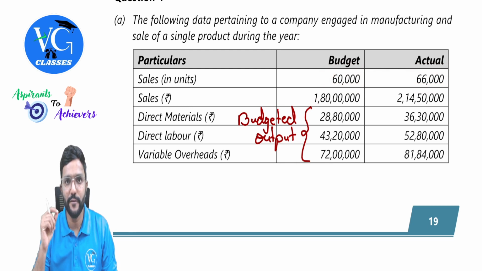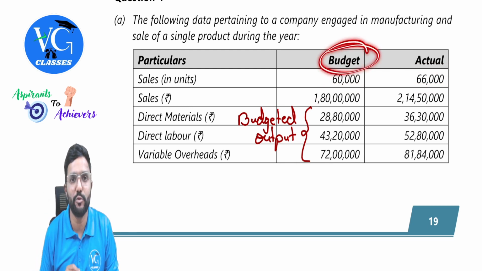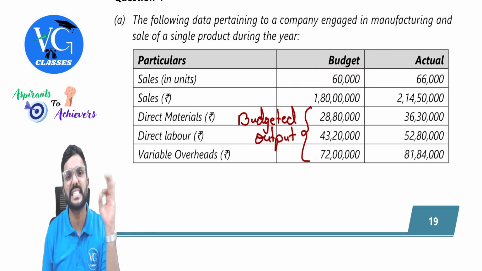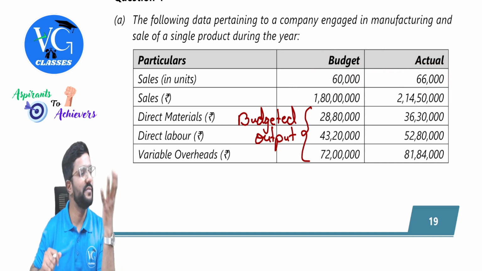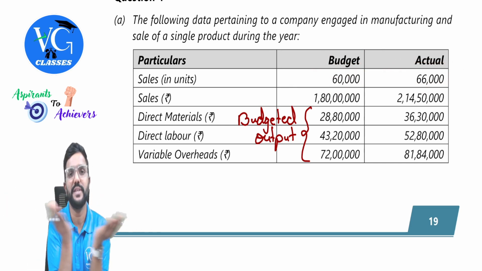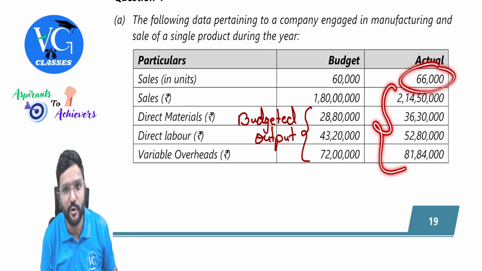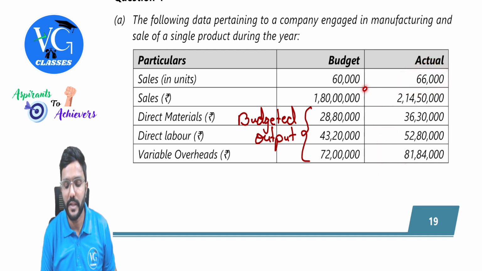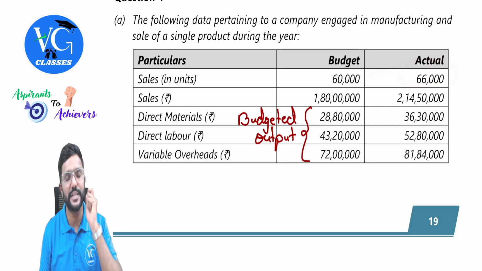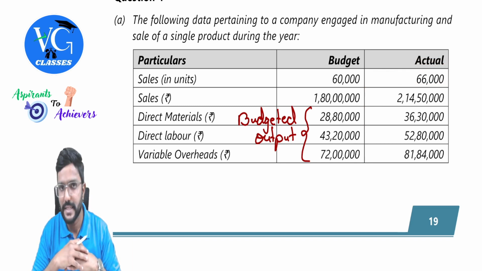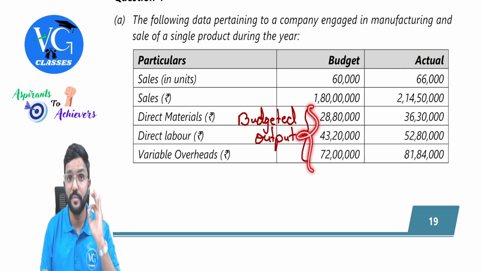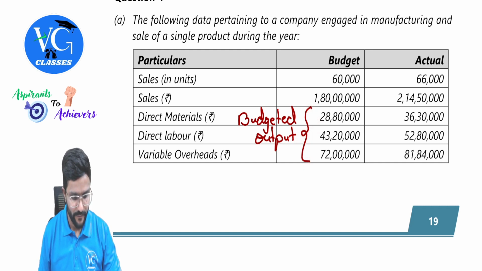Got it, guys? Please be careful. Budgeted data will always be for budgeted output, which is 60,000 in this case, whereas standard data should always be for actual output, because when we are comparing standard with actual, the base should be the same. All these figures will be for actual output. So we need to convert even the budgeted data for actual output, which we call standard data, like standard cost, standard labor hours, or standard quantity. Is that clear? Please ensure that, because that would be the key thing here. Fine, we'll move to the solution.